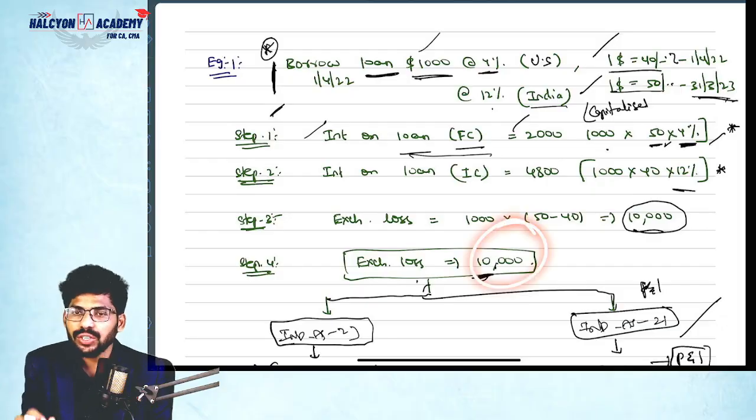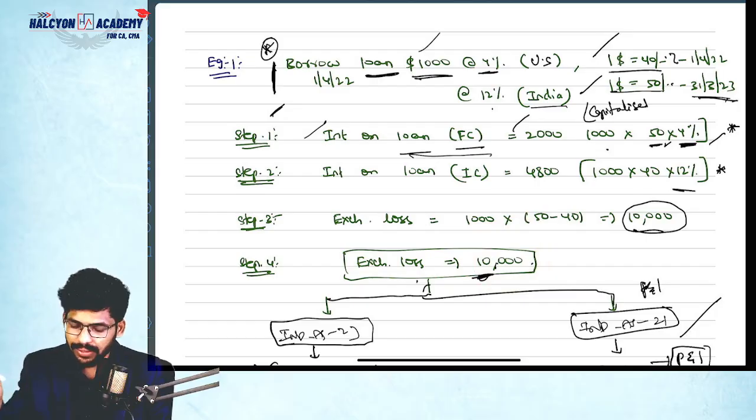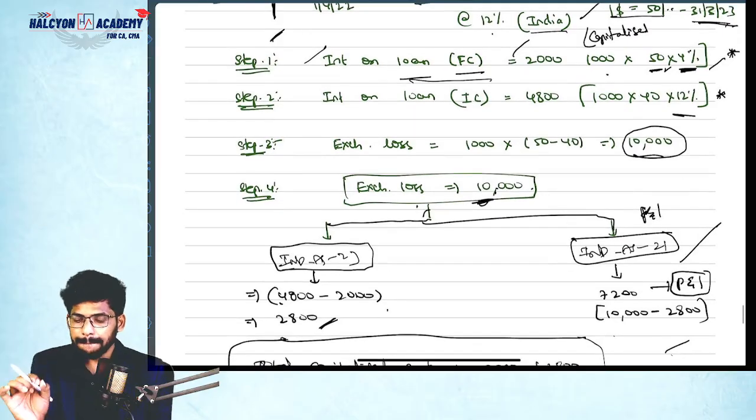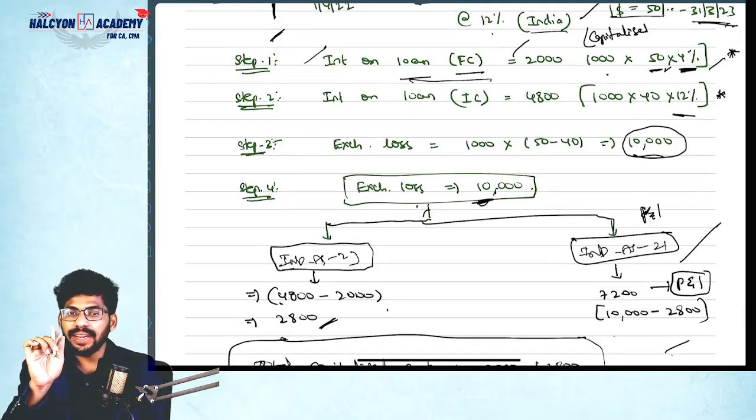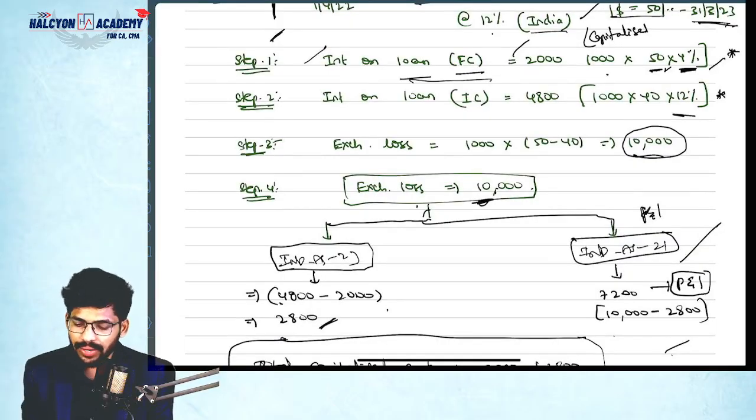Out of this exchange loss, some part should be the Ind AS 23 treatment, some part should be Ind AS 21. What should be the treatment as per Ind AS 23? Simple, guys: the difference between the Indian currency interest and foreign currency interest, that's it. Indian currency interest is how much? 4,800. Foreign currency interest how much? 2,000. Then the difference will be 2,800. That should be as per Ind AS 23.